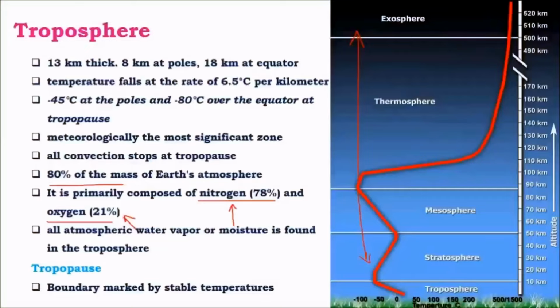And the outermost layer of the troposphere is called the tropopause, which separates the stratosphere and the troposphere. This small layer where temperature remains constant is called the tropopause. At the upper layers of the troposphere, there is a cease in lapse rate, and beyond that, for about 5 to 6 kilometers, near the layers of the tropopause, there is no change in temperature, and the temperature remains fairly constant till it reaches the stratosphere.